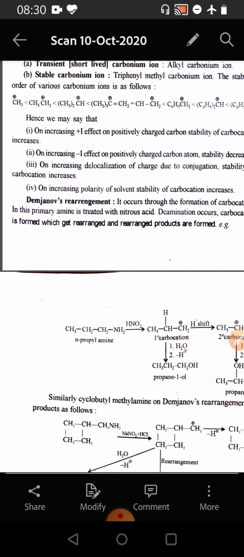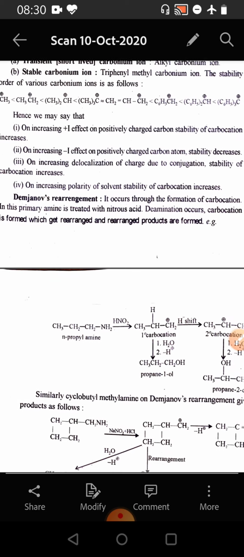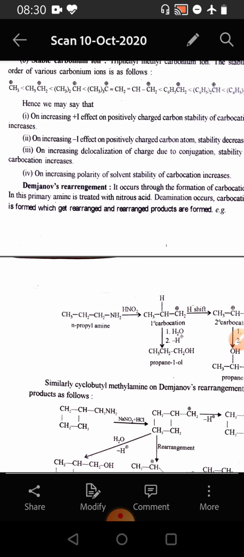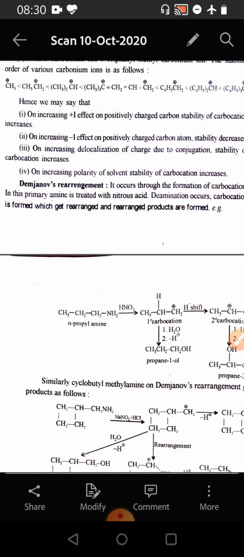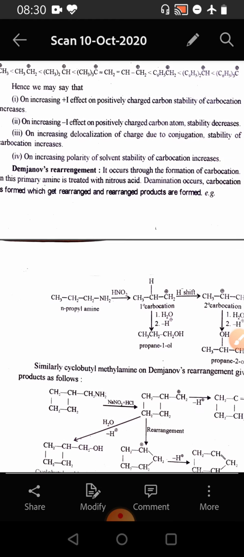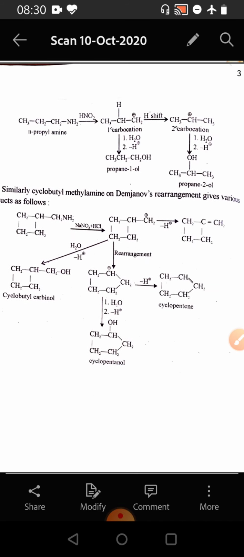Now we come to the Demjanov rearrangement. Demjanov rearrangement occurs through the formation of carbocation. In this, primary amine is treated with nitrous acid. Then deamination occurs and the carbocation is formed, which gets rearranged and rearranged products are formed.